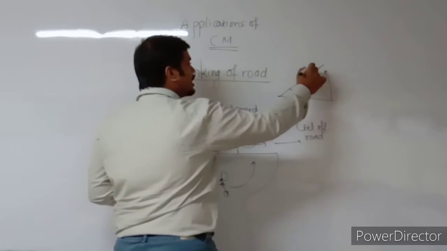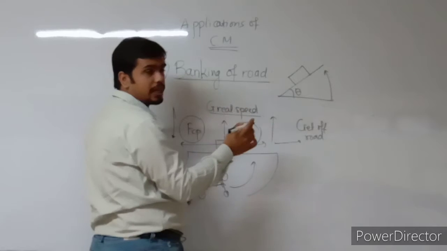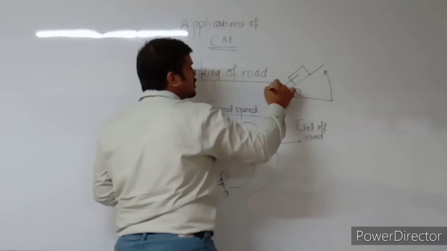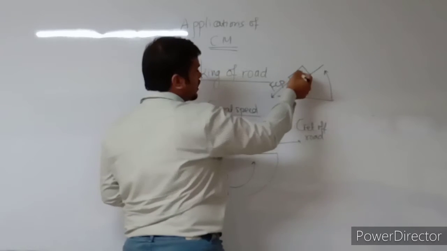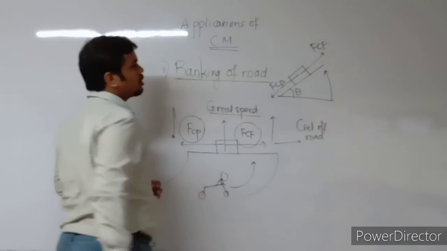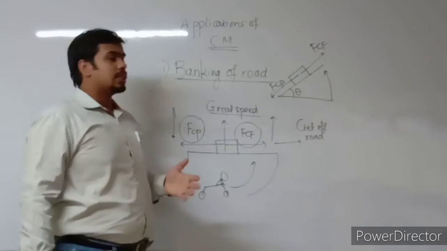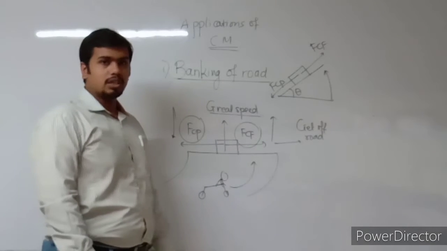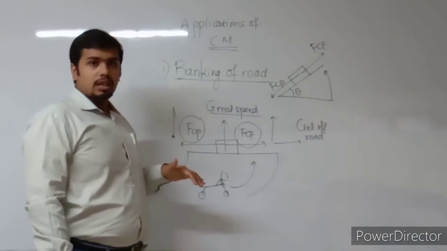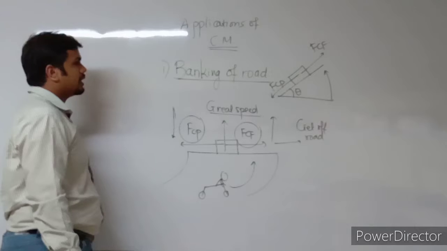Because the level is raised and hence the person simply inclines a bit, so the effect of centripetal force increases, which automatically balances the centrifugal force, and hence a person does not get off the road. So banking of road is very necessary so that a person does not get off the road. Remember that.